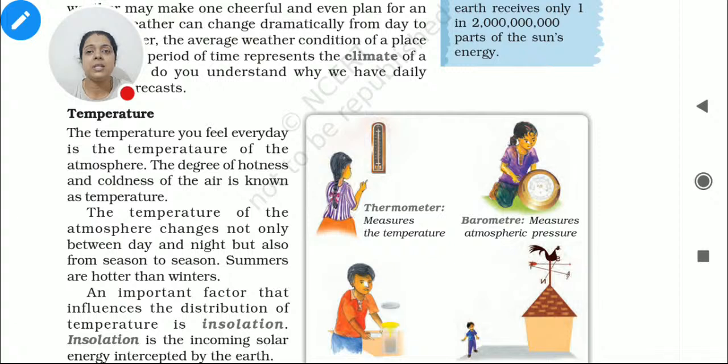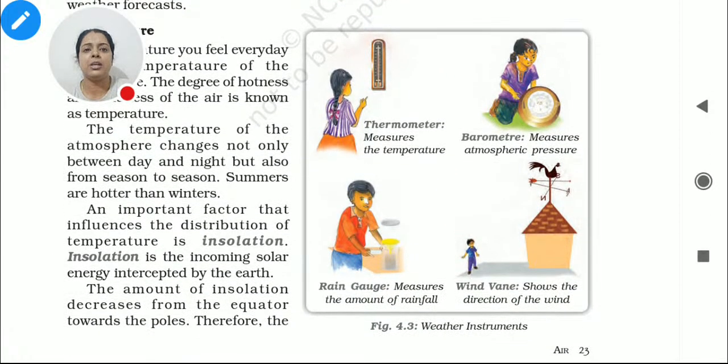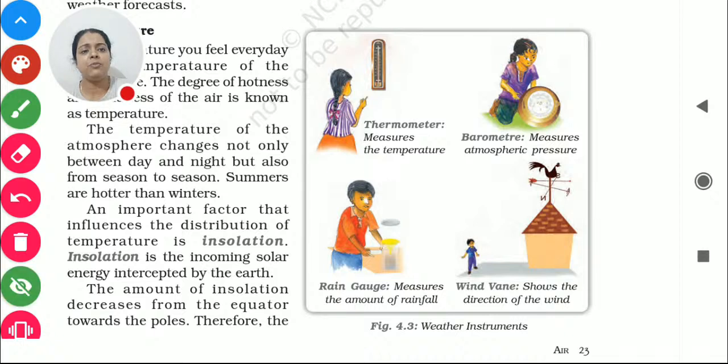Now if it changes from day to night and season to season, is there any other reason behind it? Yes, there is one more reason. The general concept we have is that summer is hotter and winter is cooler, right? It is a very basic thing. Now we are going for insolation. Insolation is very important in terms of temperature. Now you may have a new word with you, insolation. What does insolation mean?